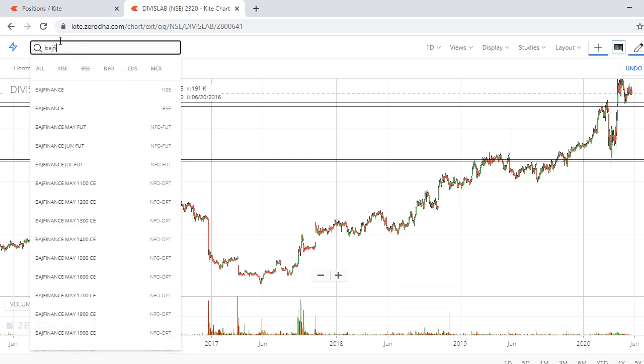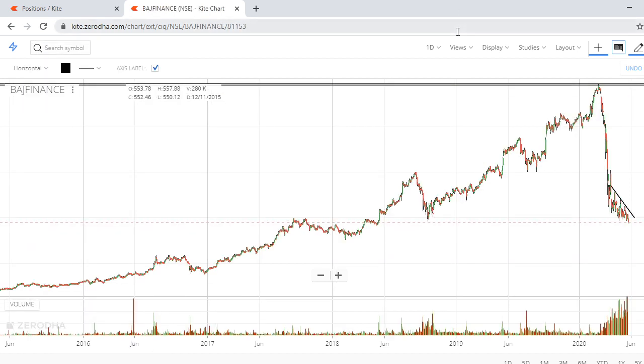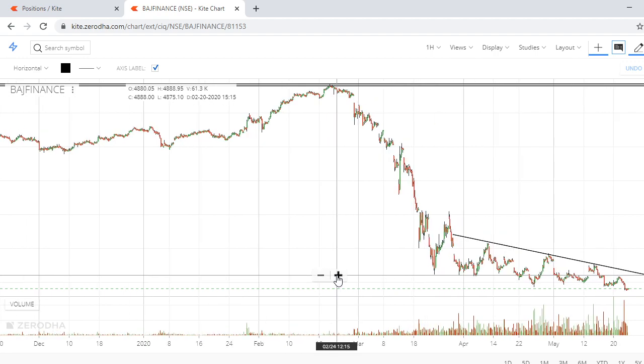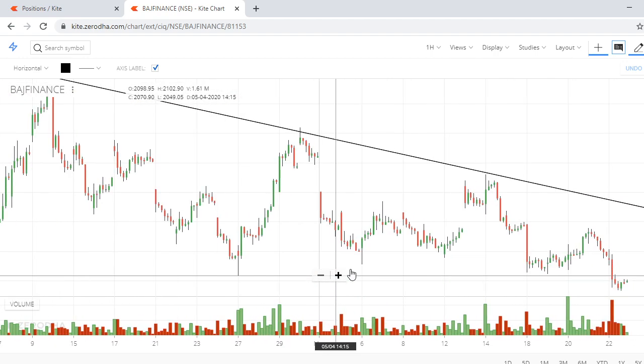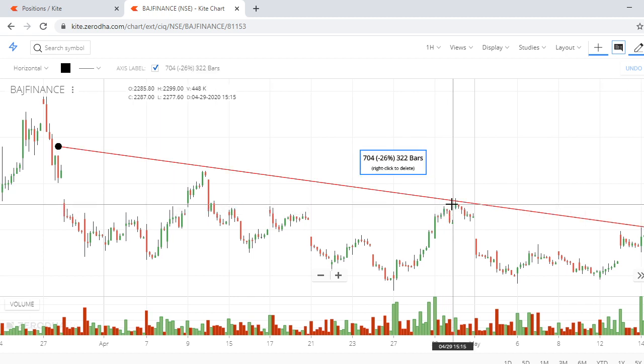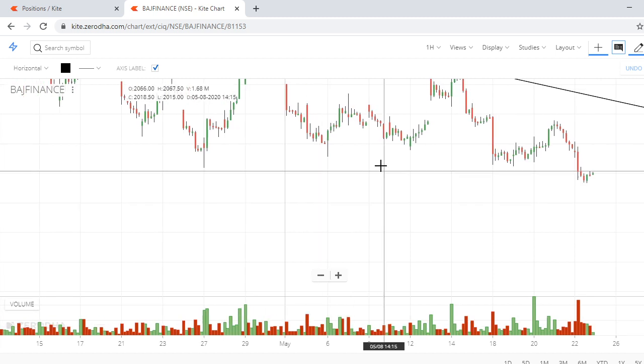Let's go back to Bajaj Finance. Bajaj Finance, wow, 1 hour candle. Okay, candle, huge volumes. This one is good, but okay, let's see.